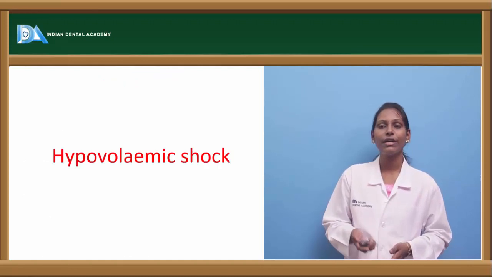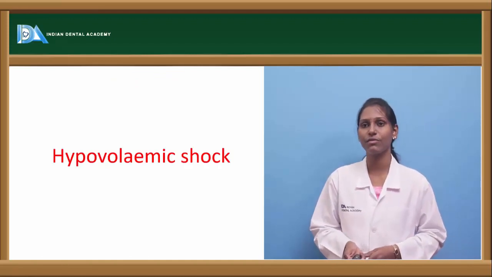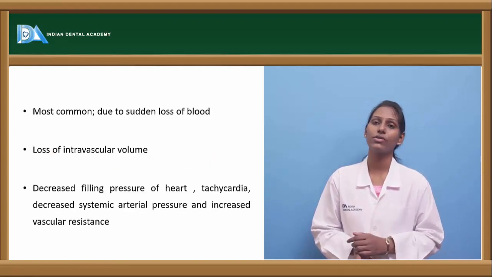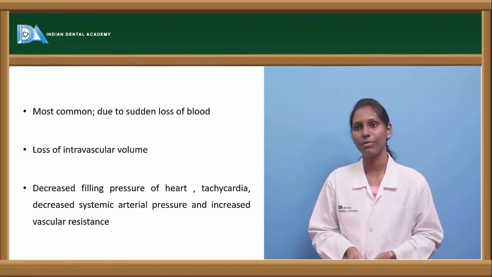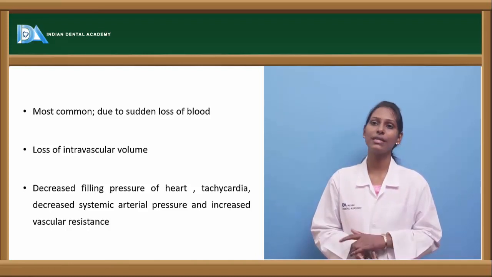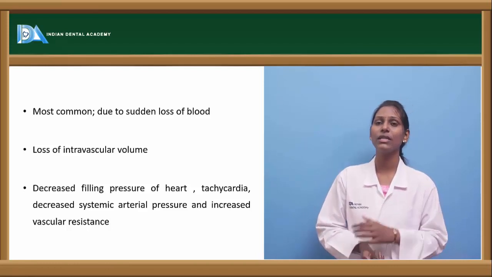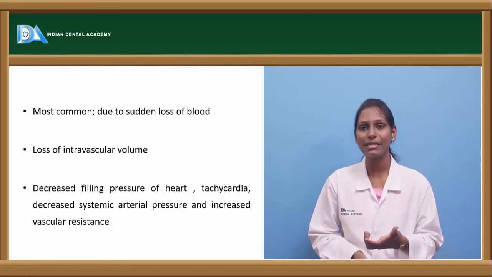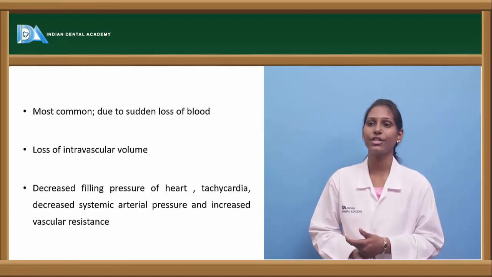Hypovolemic shock, which is one of the commonest types of shock, is usually caused because of acute loss of blood, or a chronic loss of blood, and most commonly it is due to sudden loss of blood. There will be loss of intravascular volume, and thus perfusion of the cells is diminished, resulting in shock.